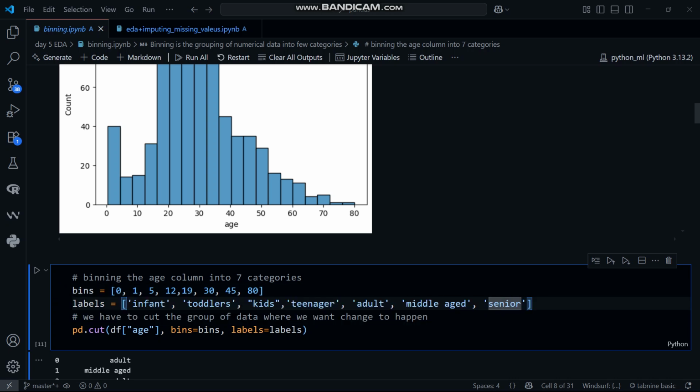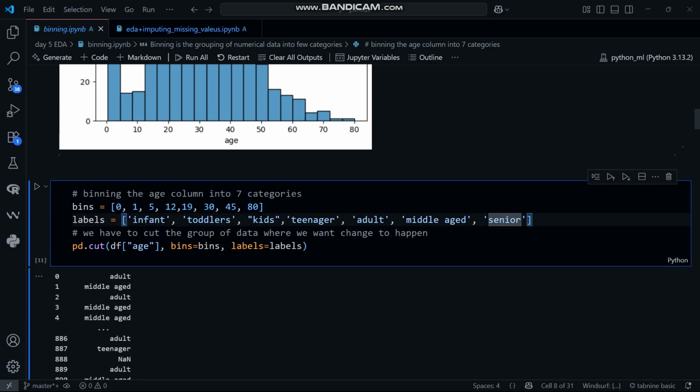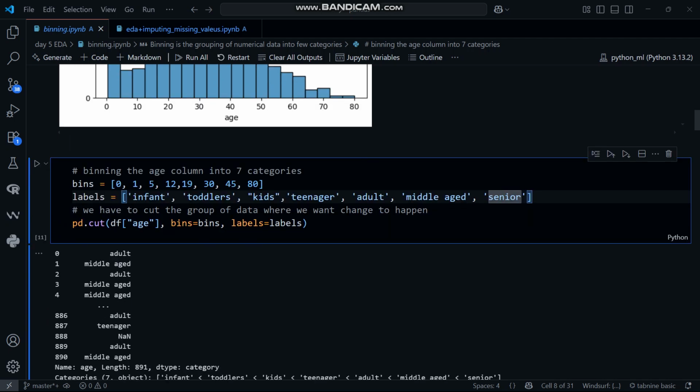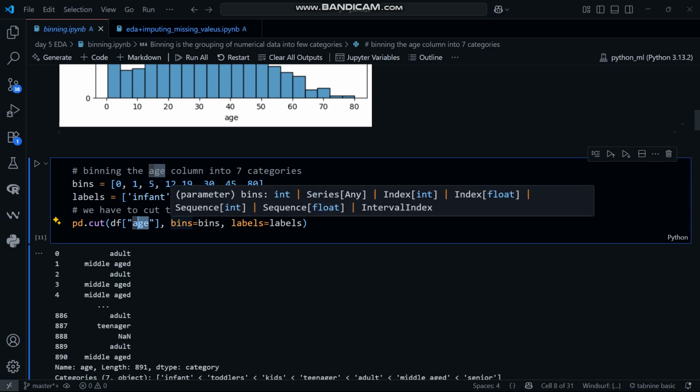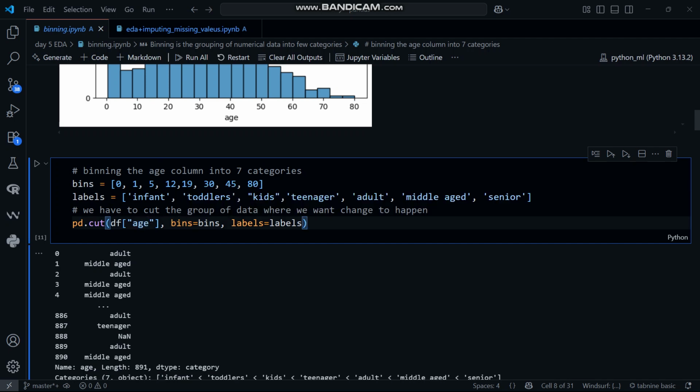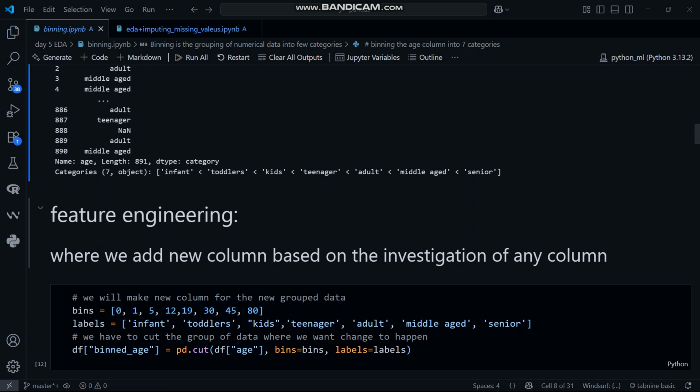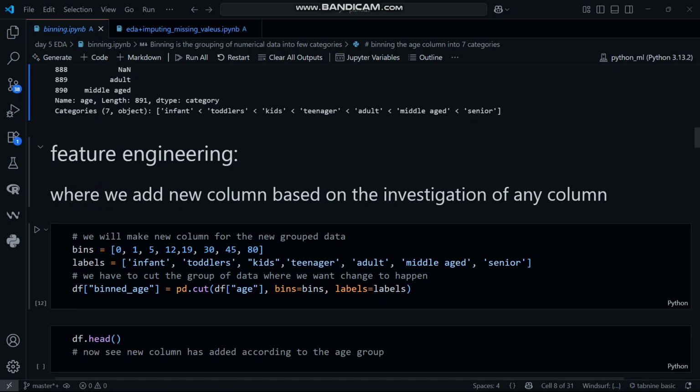Okay, so the data was df, which was of Titanic. We cut the data of the age column, and we put the bins and labels according to what we have selected. So what is feature engineering? Feature engineering is where we add a new column based on the investigation of any column.